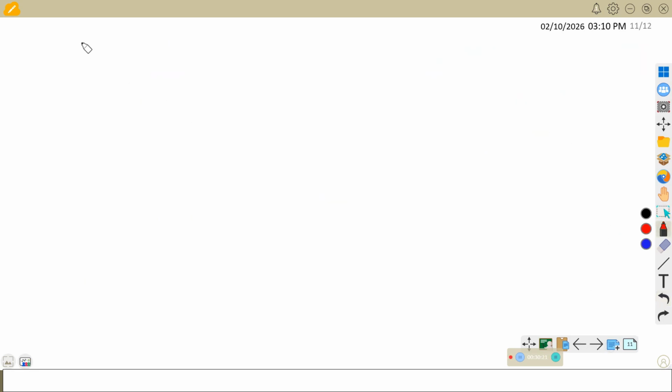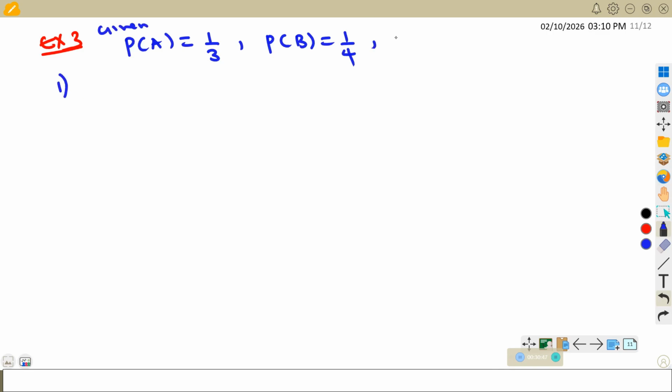So you are given probability of A as a third, probability of B as a quarter. So this is what we are given. But before that, we are told that A and B are independent events. This is very important. A and B are independent events. So you need to find one, probability of A complement intersection B complement.